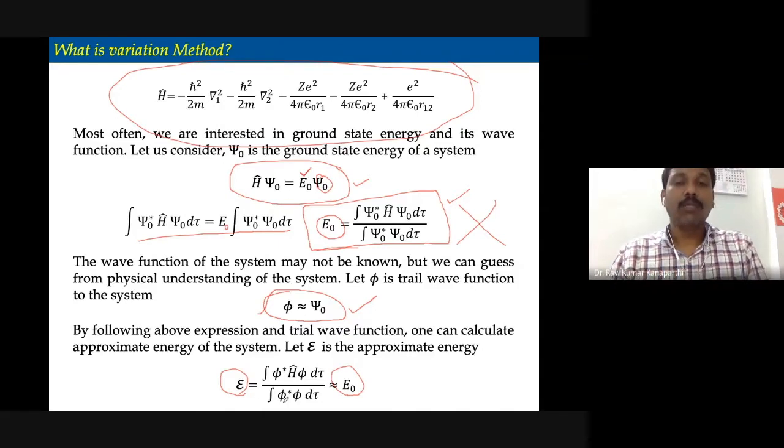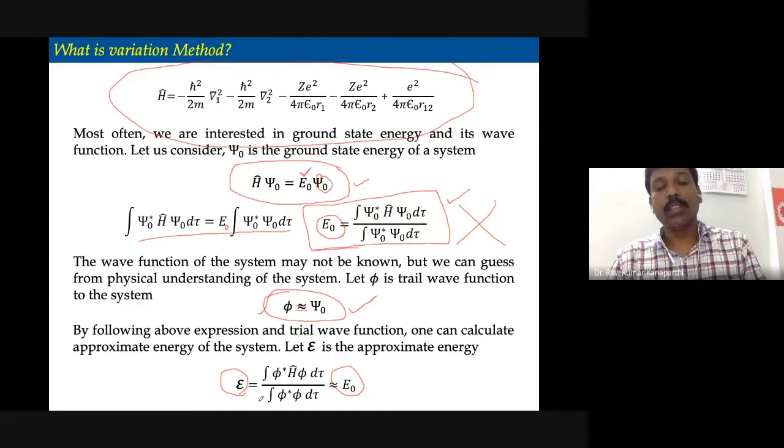That energy will be somewhat similar to the energy of the actual system. Definitely it will not be the same, though if your guess is correct, I mean if phi is exactly equal to psi 0, then you will get the correct energy.